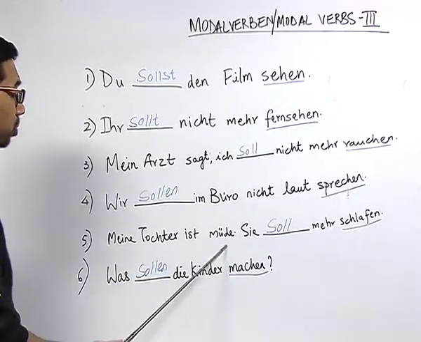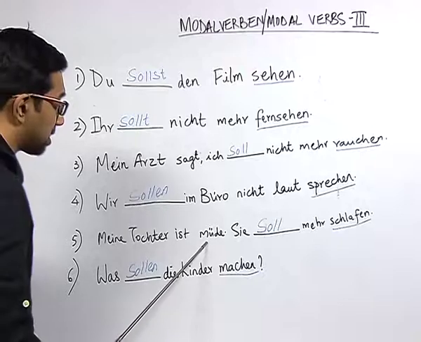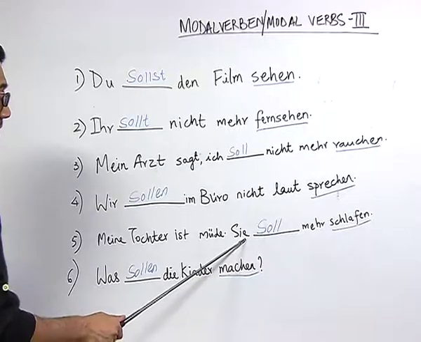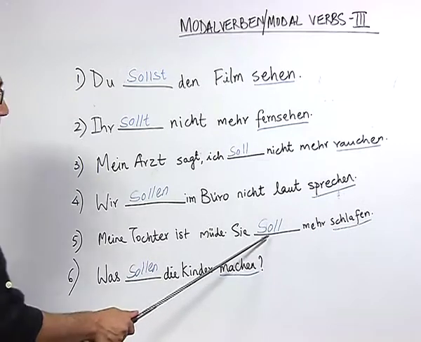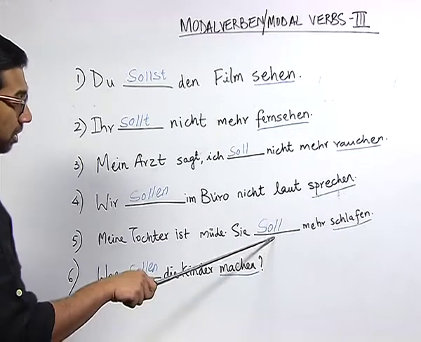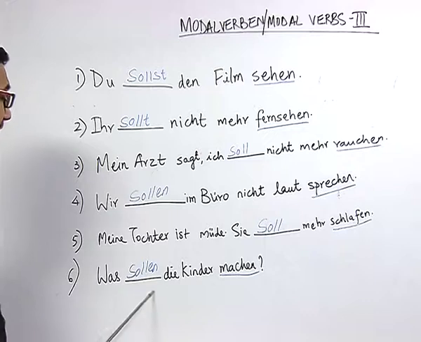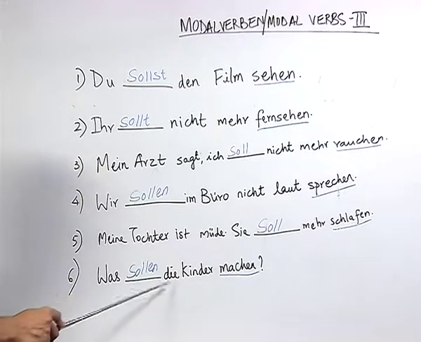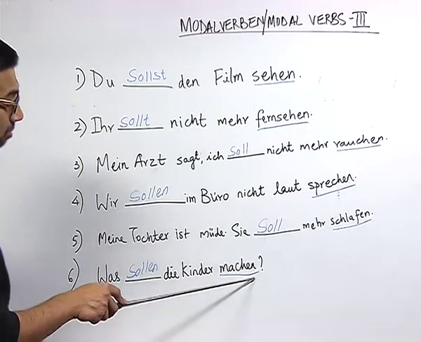Meine Tochter ist müde, sie soll mehr schlafen. You know the meaning of the word Tochter. Müde means tired. Here also the student correctly identified that the pronoun sie here refers to the noun Tochter, which is a third person feminine pronoun in singular, and wrote the correct conjugation of the verb sollen and also marked the verb at the infinitive. Was sollen die Kinder machen? Here also the student correctly identified that the conjugation of the verb for the plural noun Kinder is sollen, which is written here, and also marked the infinitive verb at the end.